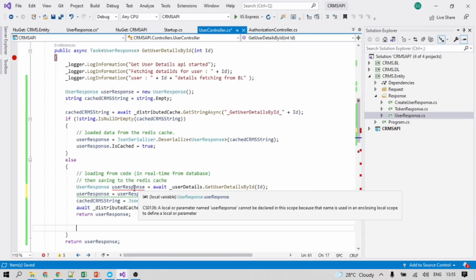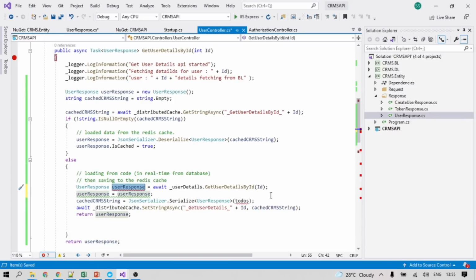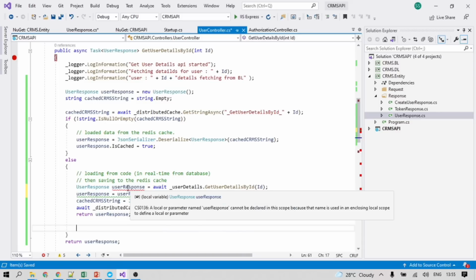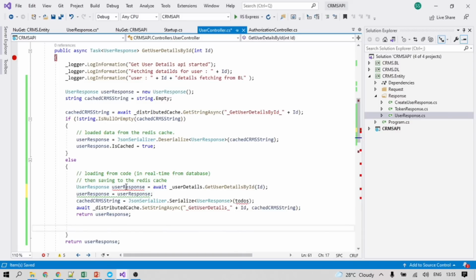We need to put some different name here. New user response. We can put new user response.